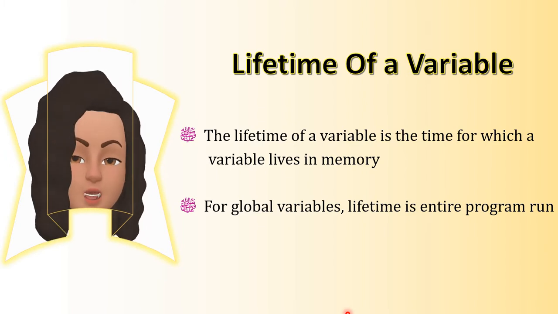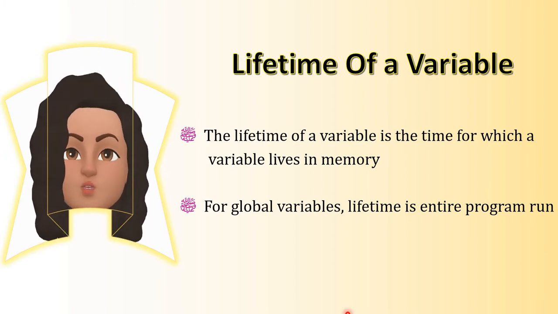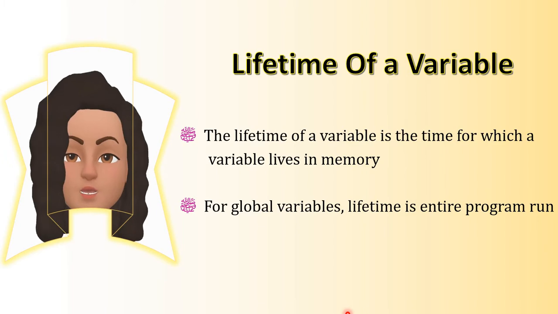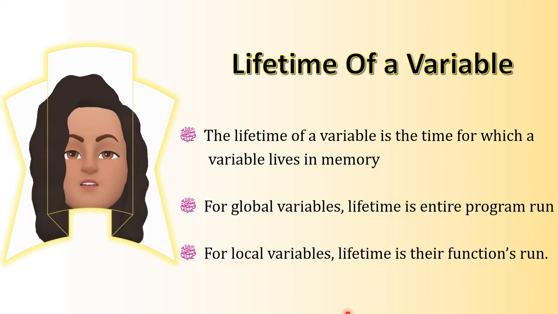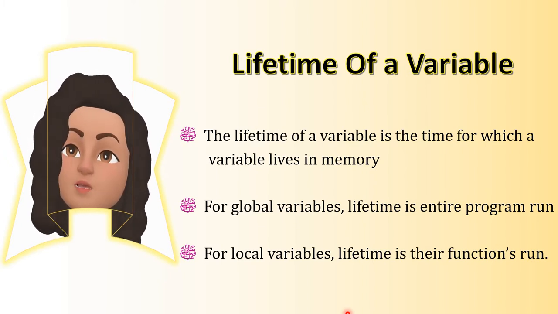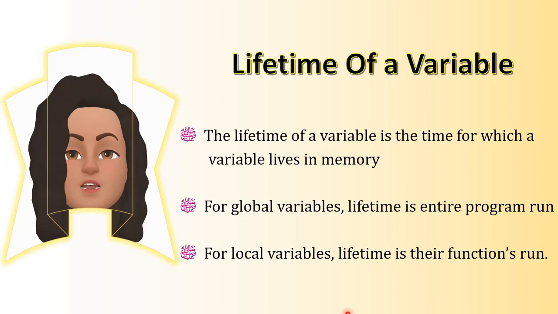That means a variable which is declared in the global scope will be there during the whole program execution, right? And for local variables, lifetime is their function's run. Only during the execution of the function, the local variables will be there. Okay, so for global variables, lifetime is entire program run, and for local variables, lifetime is their function's run.